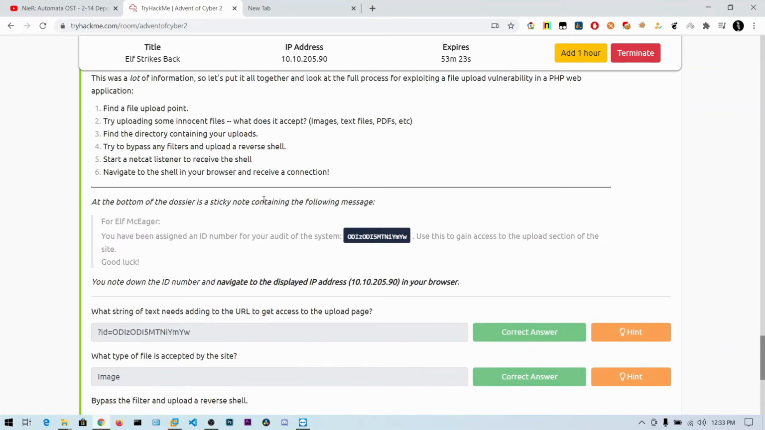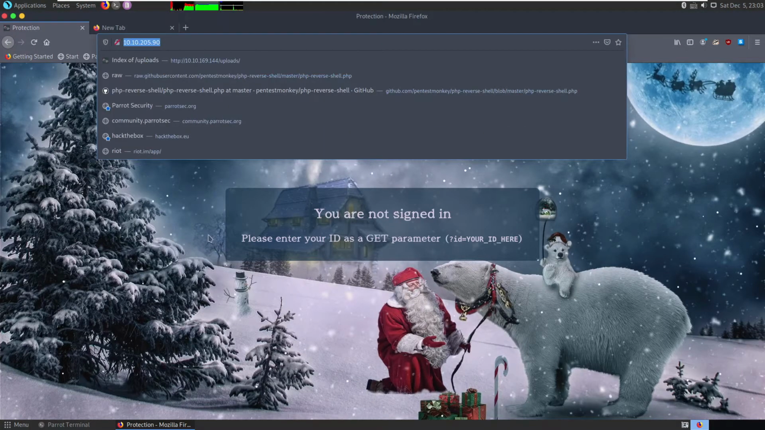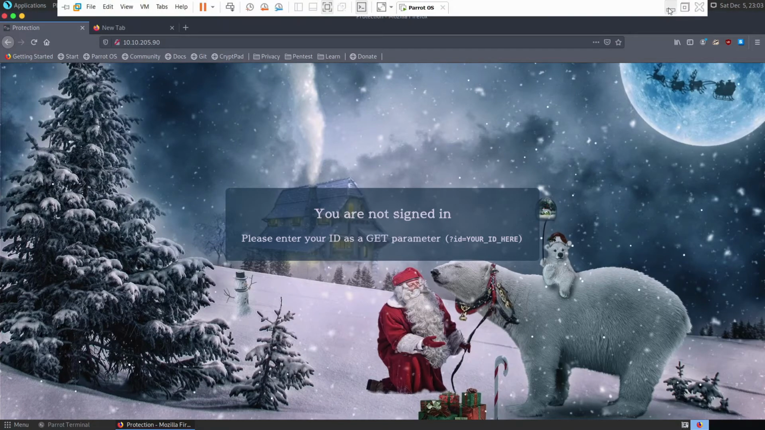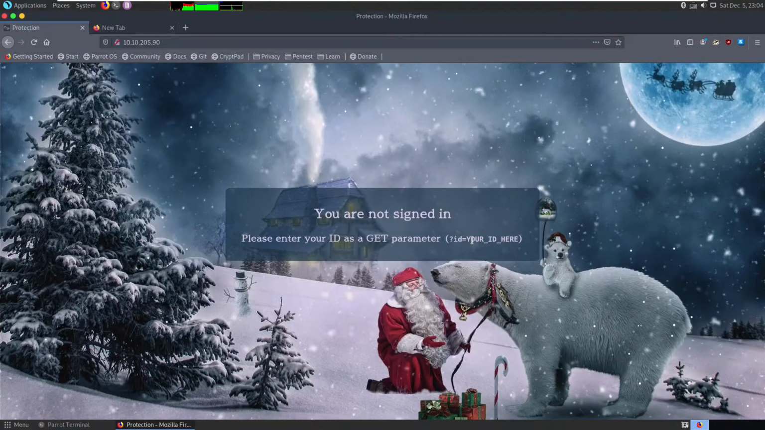So let's do this. So this is the IP address. Let me copy this, and if you go to the directory, the IP address, it says that you are not signed in, and please enter your ID as a GET parameter. So ID is equal to your ID here. If you go back to this TryHackMe website, you can see they have given this ID. Let's copy this. So we need to send this value as a value to the ID parameter.